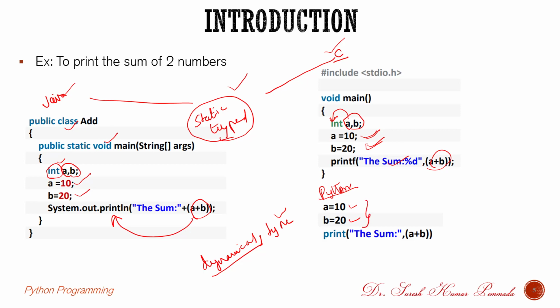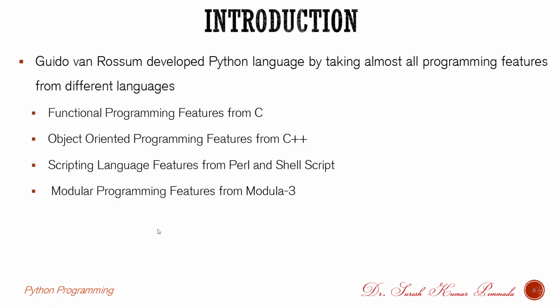So these two lines can also be written like this: a comma b equal to 10 comma 20. So a is assigned the value 10 and b is assigned the value 20, and we can print the sum. So comparing with these two languages, we can see fewer lines are required to print the sum of two numbers. Guido van Rossum developed the Python language by taking features from many programming languages.